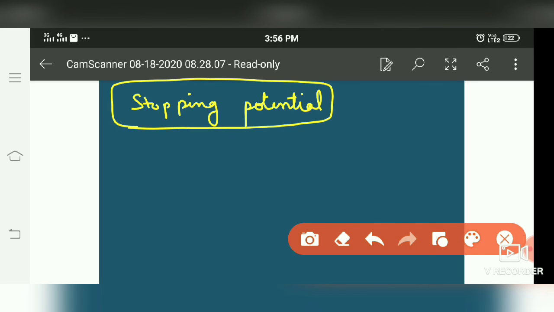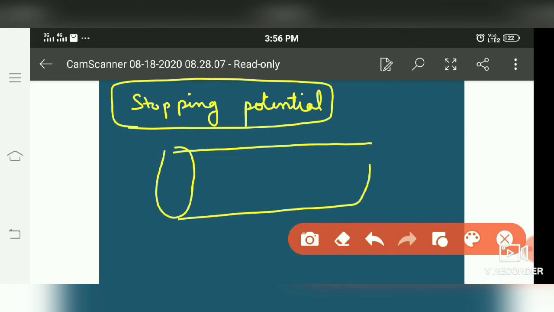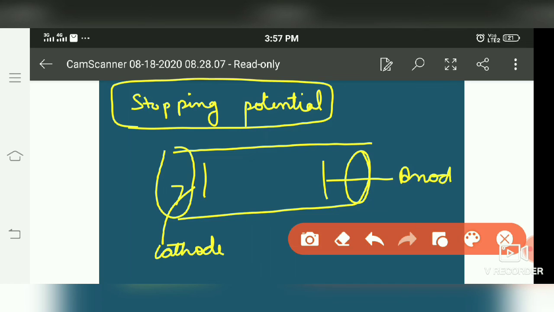In this experiment, there are two plates. One is cathode, and other is anode. This cathode is the emitting plate because it emits electrons when light of proper frequency falls on it.